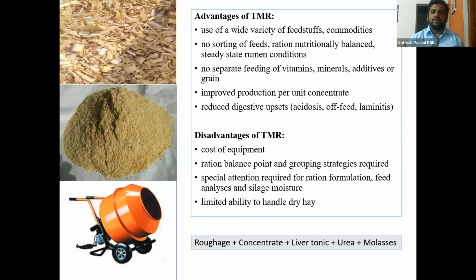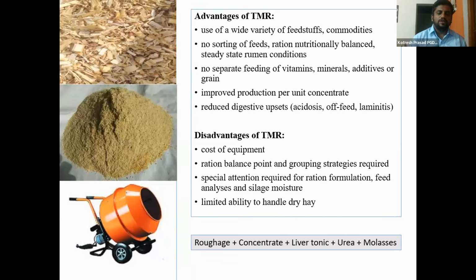Use of a wide variety of feedstuffs and commodities, no sorting of feeds, a ration which is nutritionally balanced, steady-state rumen conditions, no separate feeding of vitamins, minerals, additives or grains. It can be directly mixed in the TMR. It improves the production per unit of concentrate. It reduces the digestive upsets, especially when the animals are overfed grains, then acidosis and bloat conditions will be there.